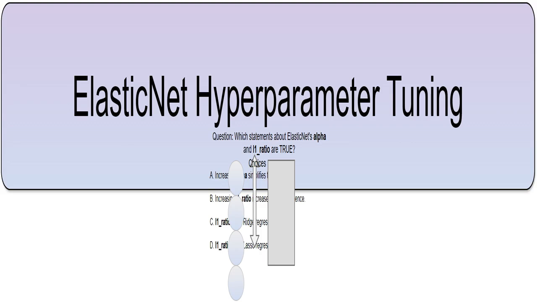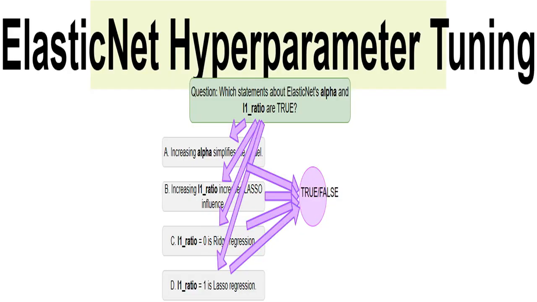Alpha determines the overall regularization strength. A higher alpha means stronger regularization, resulting in smaller coefficients, and some may even become 0. This leads to a simpler model by reducing complexity. It's like saying, I want a less complex model, so let's shrink the impact of every feature. We're diving into the amazing world of ElasticNet, a powerful tool in machine learning for regression tasks. We'll explore how to tune its hyperparameters, alpha and L1 ratio, to build the best possible model. Get ready to become an ElasticNet master.